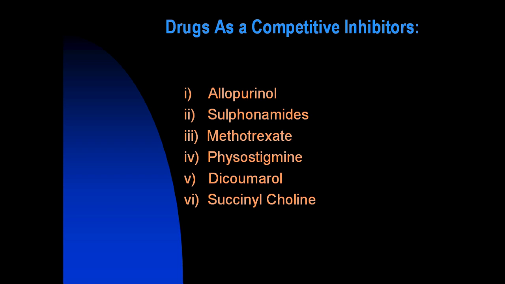Succinylcholine is used as a muscle relaxant. It is structurally similar to acetylcholine. It competitively binds to postsynaptic receptors and, as it is not hydrolyzed easily by acetylcholine esterase, keeps producing continuous depolarization with consequent muscle relaxation.